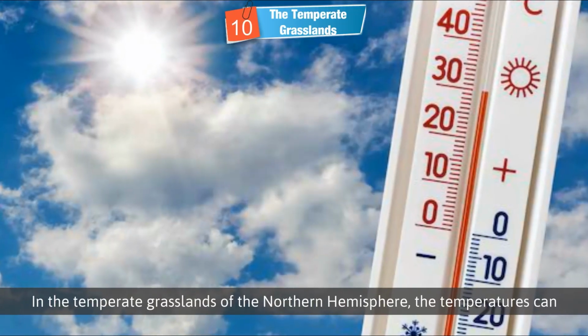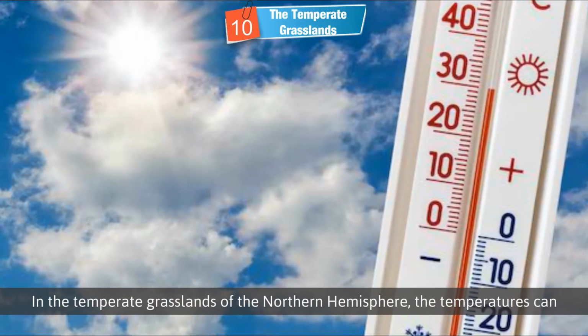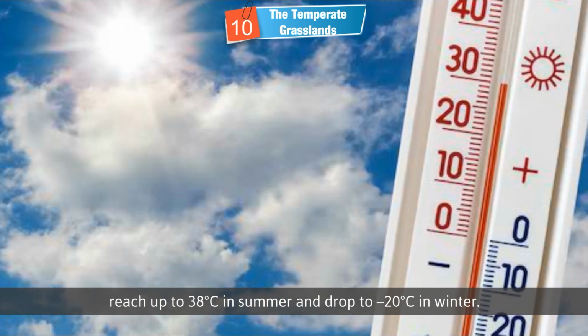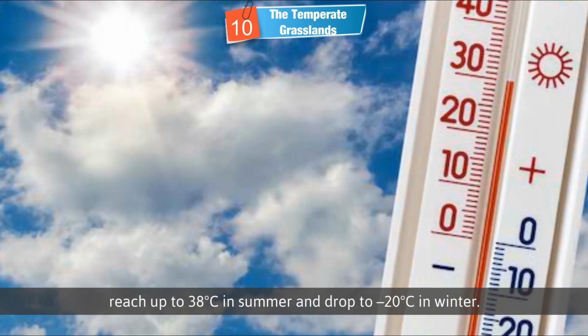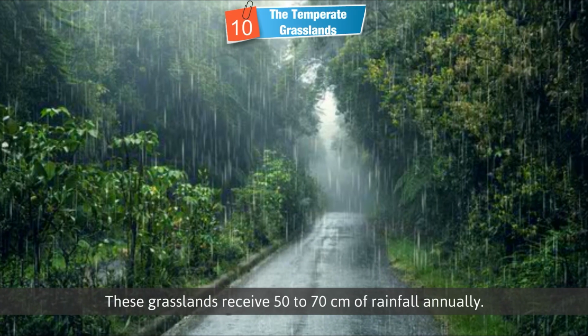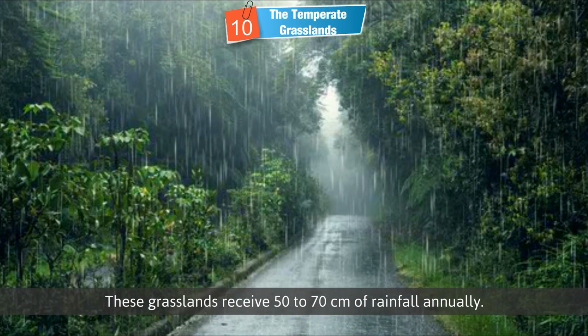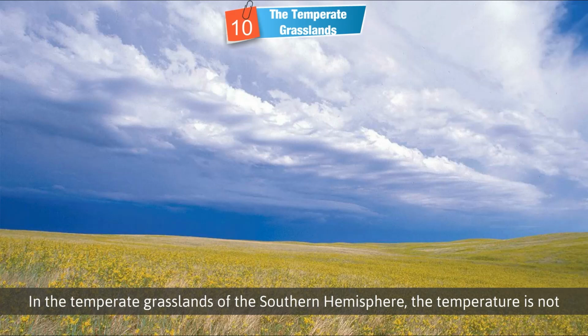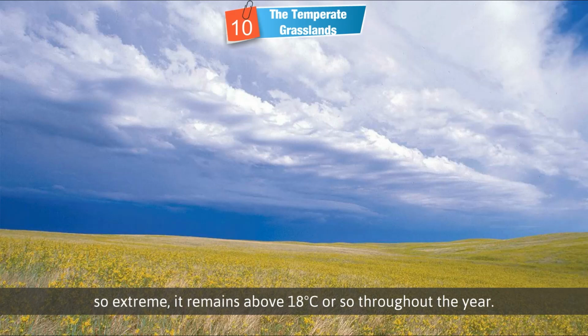In the temperate grasslands of the northern hemisphere, the temperatures can reach up to 38 degrees Celsius in summer and drop to minus 20 degrees Celsius in winter. These grasslands receive 50 to 70 centimeters of rainfall annually. In the temperate grasslands of the southern hemisphere, the temperature is not so extreme. It remains above 18 degrees Celsius or so throughout the year.